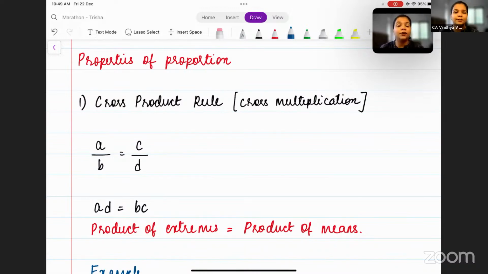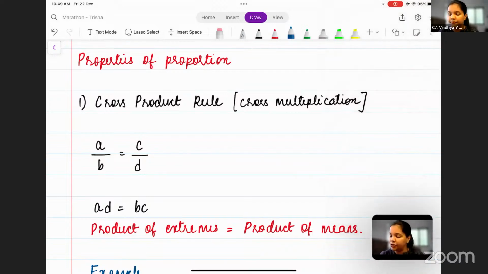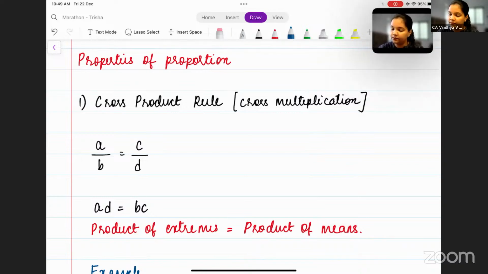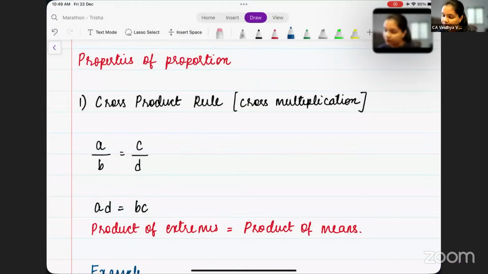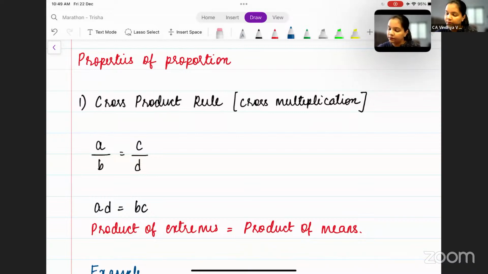It is given as cross product rule, which, to keep it simple for us, we shall call cross multiplication.